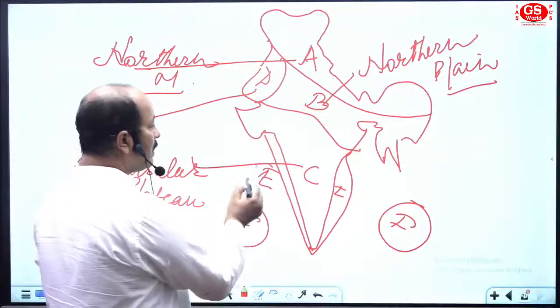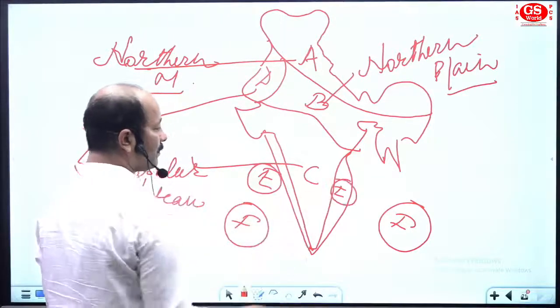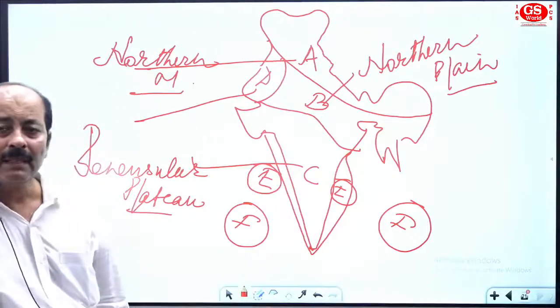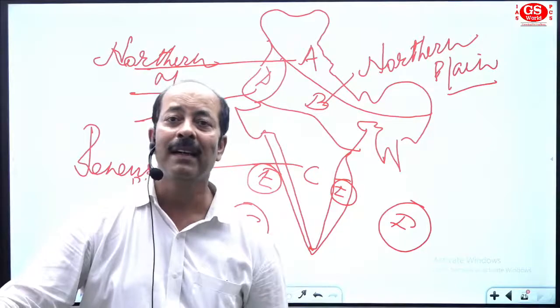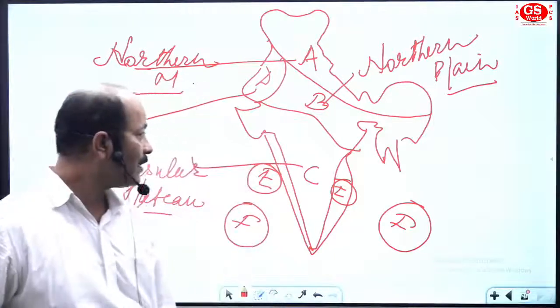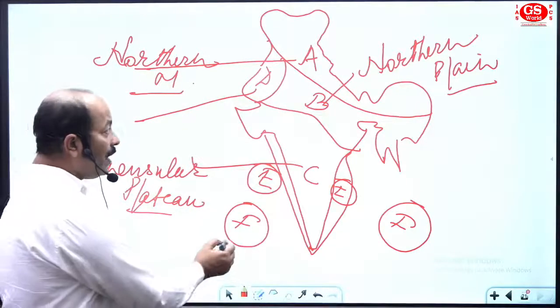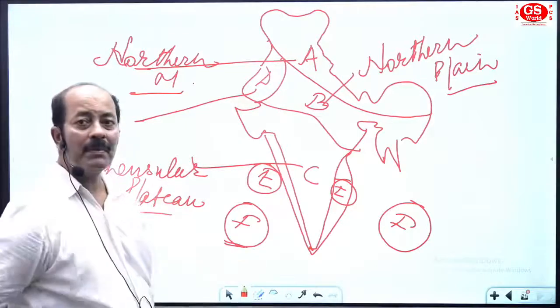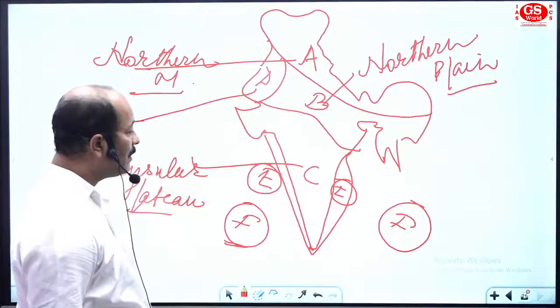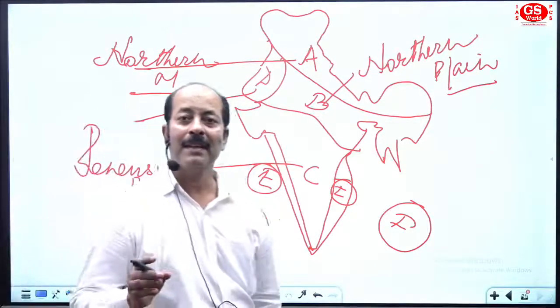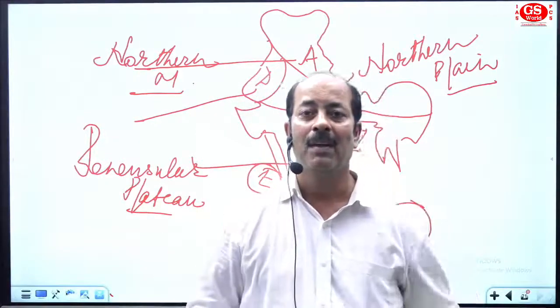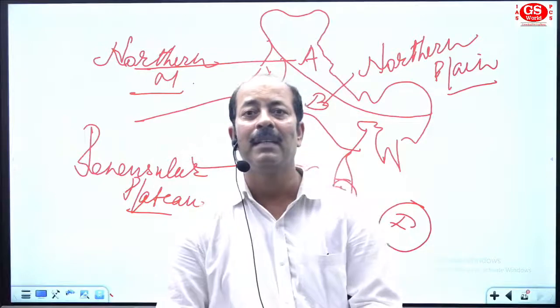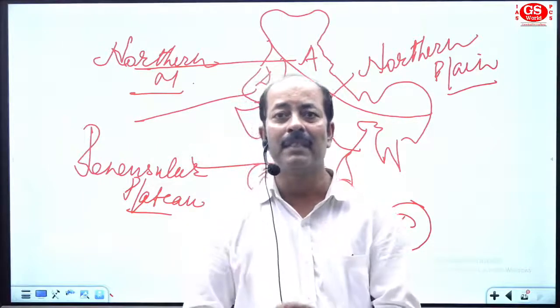This one is Eastern Ghat and Western Ghat, in general Purbi Ghat and Pashchimi Ghat. And then we have the islands of India. In this way we can classify the whole map, or physical surface, of India into 6 different regions.